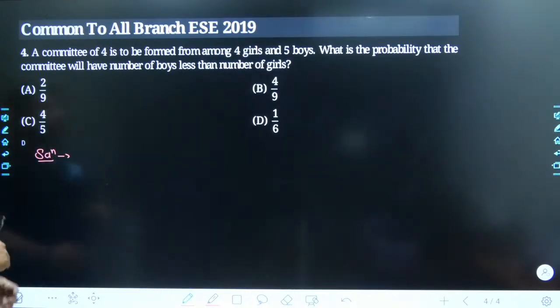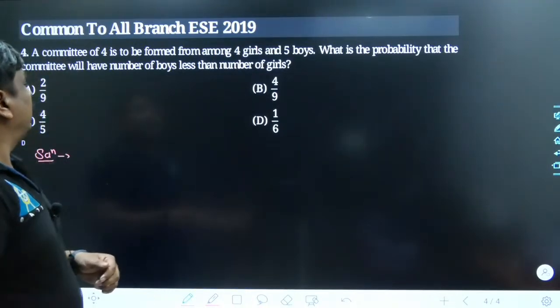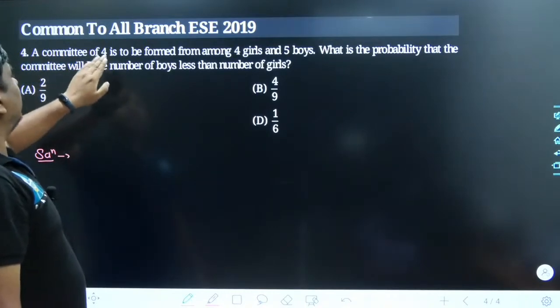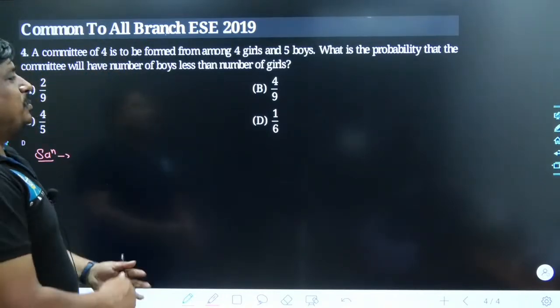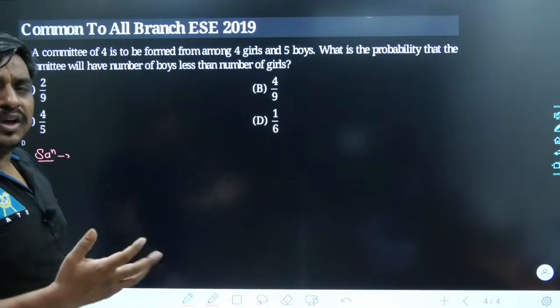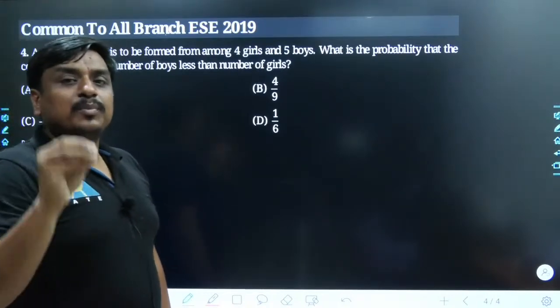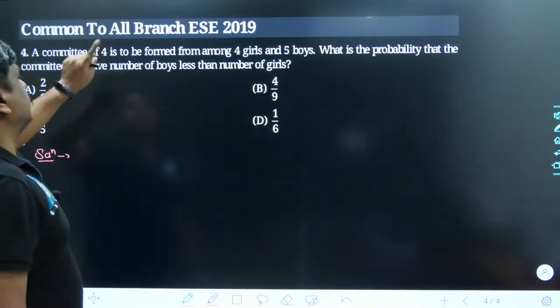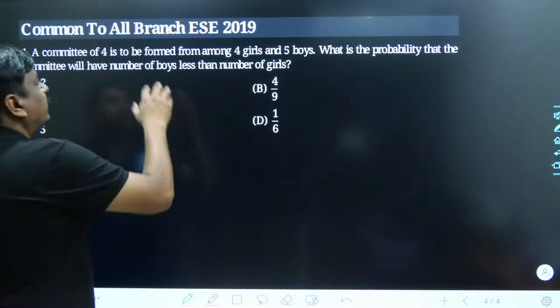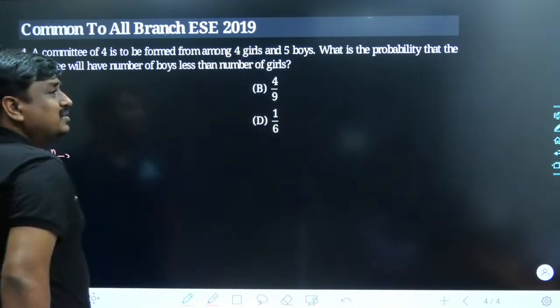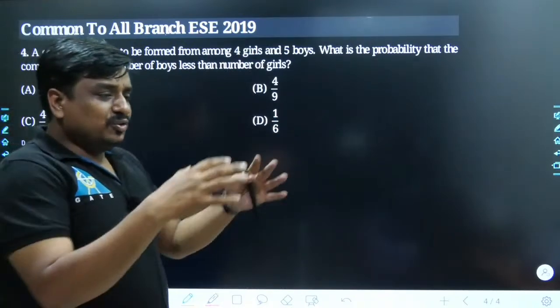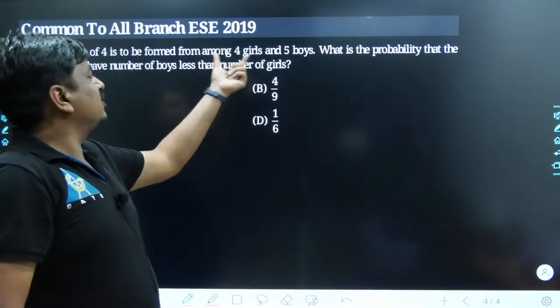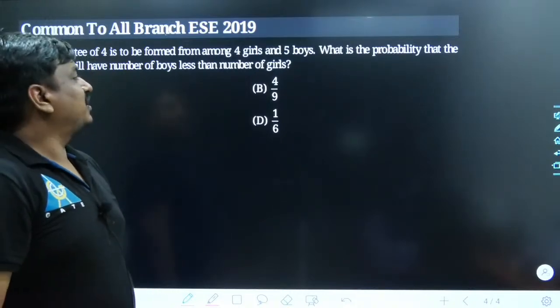Let me read this problem thoroughly and we'll try to decode a few of the important pieces of information. A committee of 4 is to be formed. What does that mean? That means you will be selecting a few boys and a few girls, but the number of members within the formed committee has to be precisely 4. That is the first piece of information supplied along with this problem. Formed from among 4 girls. That means the number of girls available to select the committee from is precisely 4 and the number of boys is precisely 5.